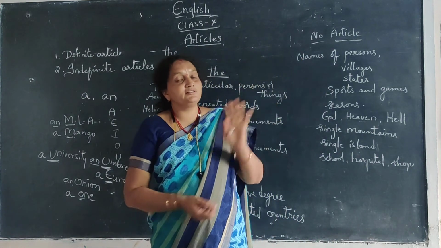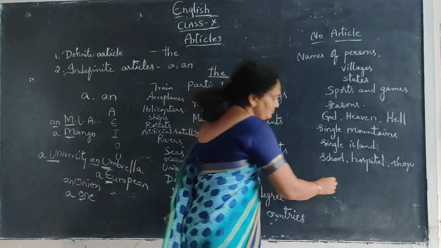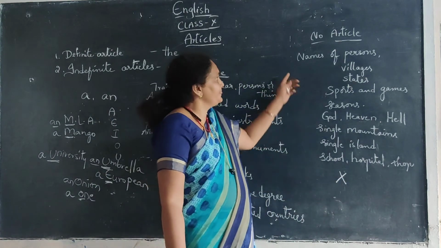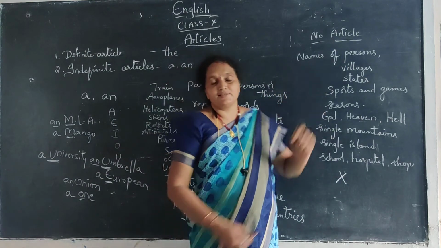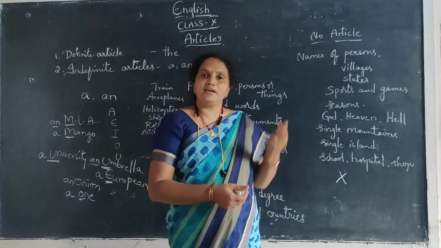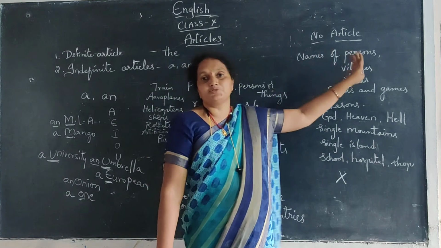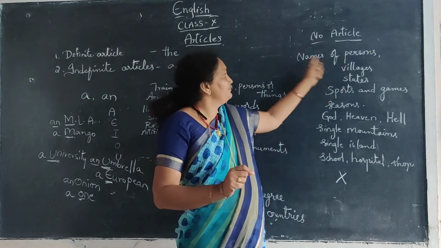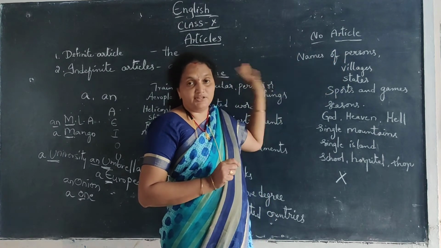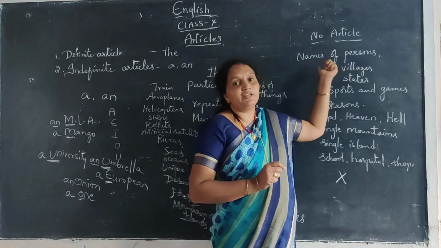Sometimes we have to show no article also. You need not write anything there, no article. You simply keep a cross there, that's enough. See, names of persons. For example, let's take Raju. We cannot say a Raju, an Raju or the Raju. So we should never use any article before the name of a person.